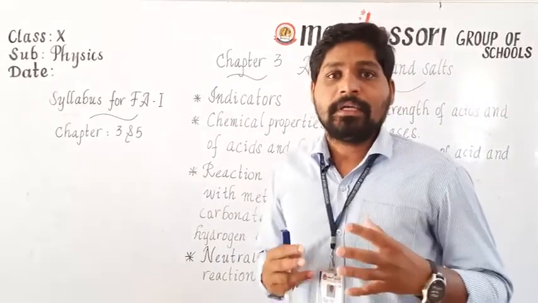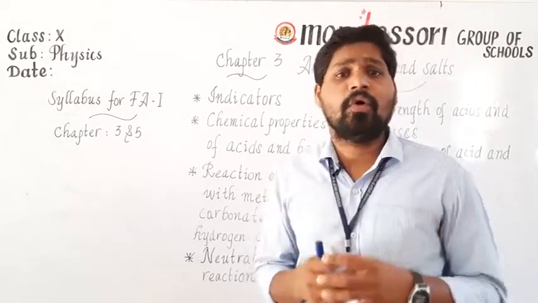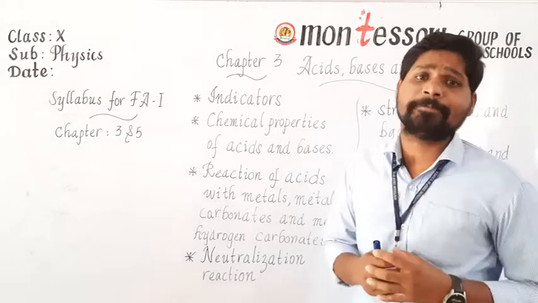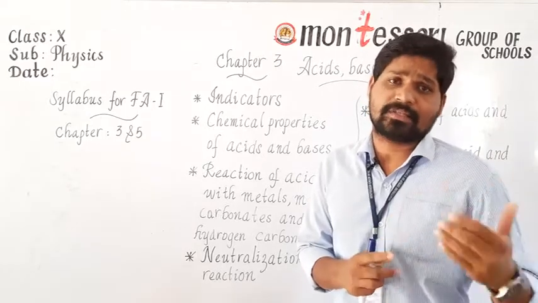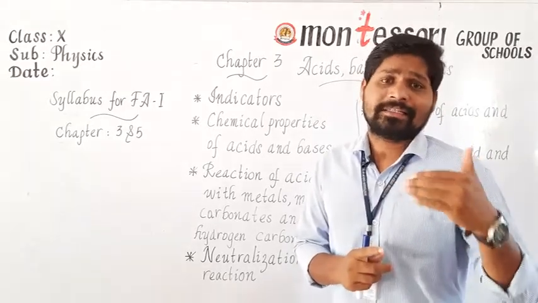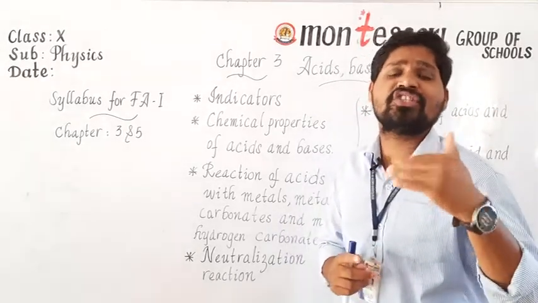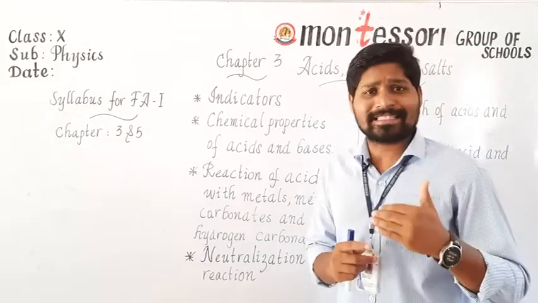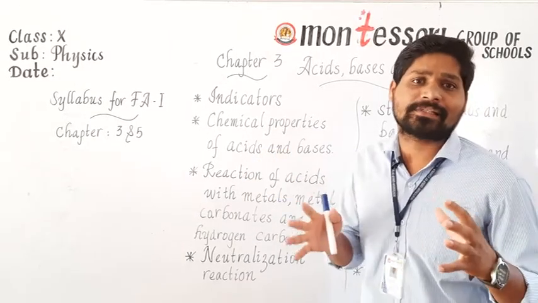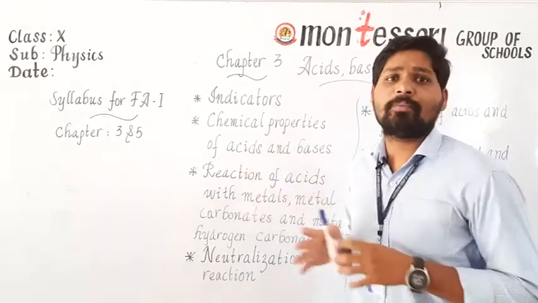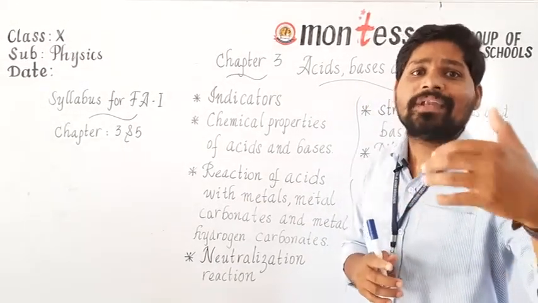For example, in order to see the chemical properties of acids and bases, first of all, we have to take the indicators like methyl orange and phenolphthalein, and we have to take acids and bases. If you add the same acid to the methyl orange and phenolphthalein, definitely we can observe a change in color. For example, if you add an acid to the phenolphthalein, then we cannot observe any color, it is colorless. If you add it to the methyl orange, then we may observe red color. The solution of methyl orange turns into red color.